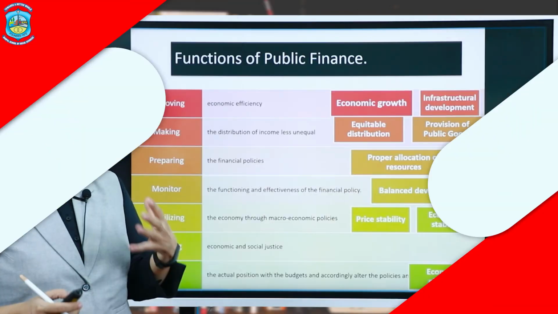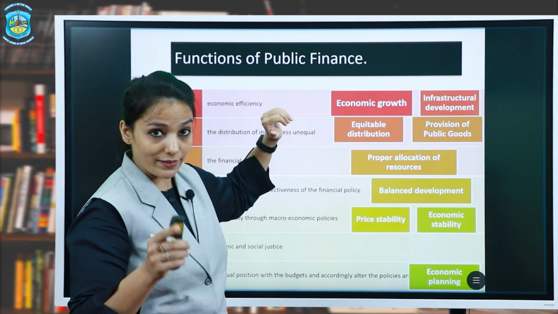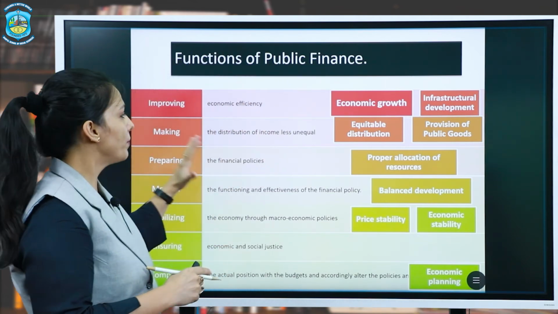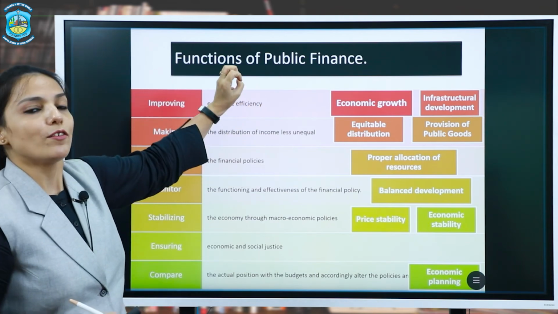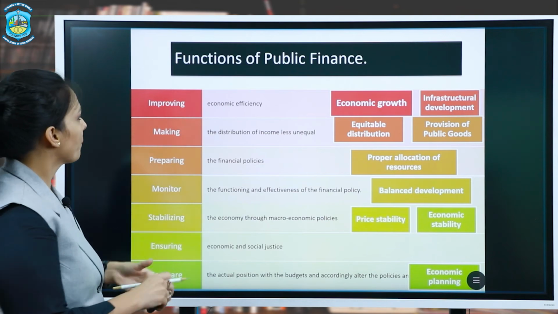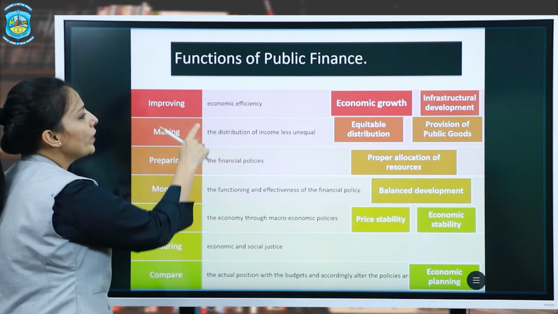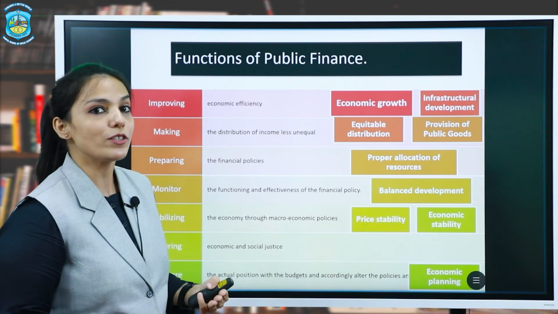Now, what I have done here is I have taken the functions of public finance that we studied in the previous slide, and based on this only, we will be studying the importance. First, when we talked about improving economic efficiency, how does the government improve economic efficiency?